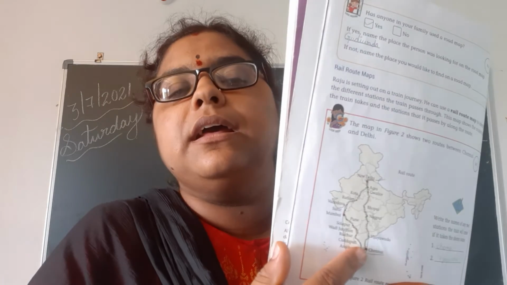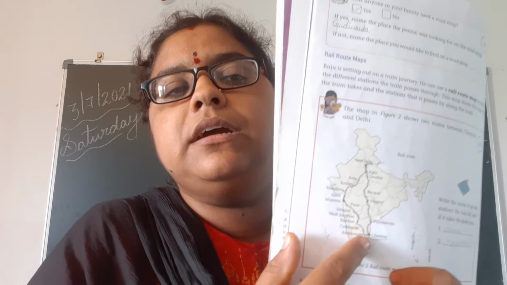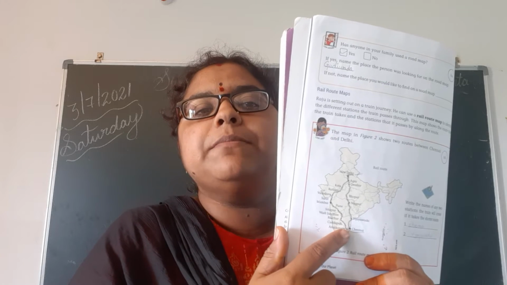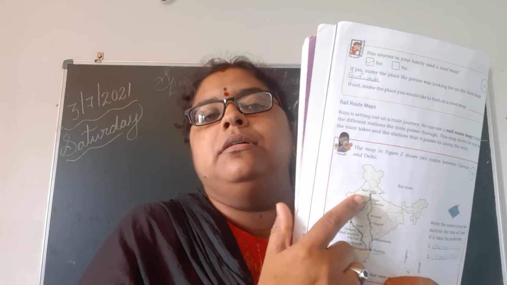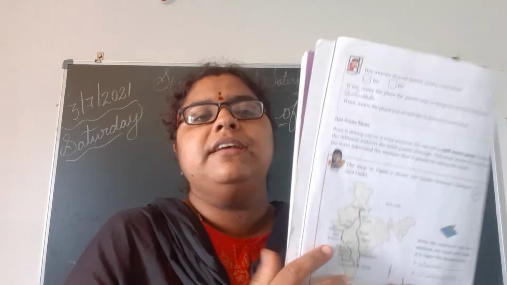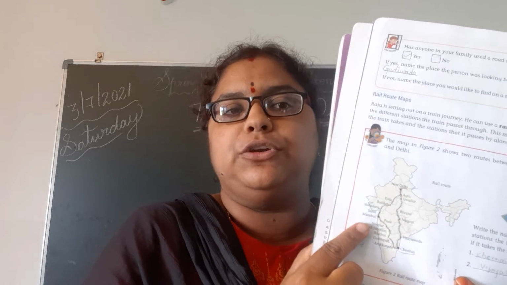We can observe here. See here. This is Chennai to New Delhi. We can observe which station we are crossing while traveling from Chennai to New Delhi. Very good. So in this map we can observe which stations we are crossing through.